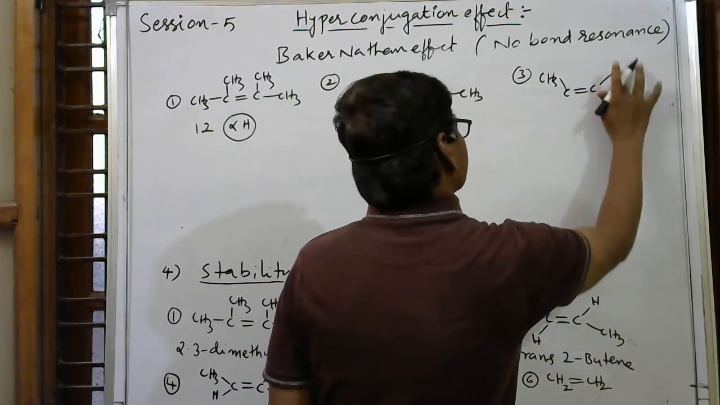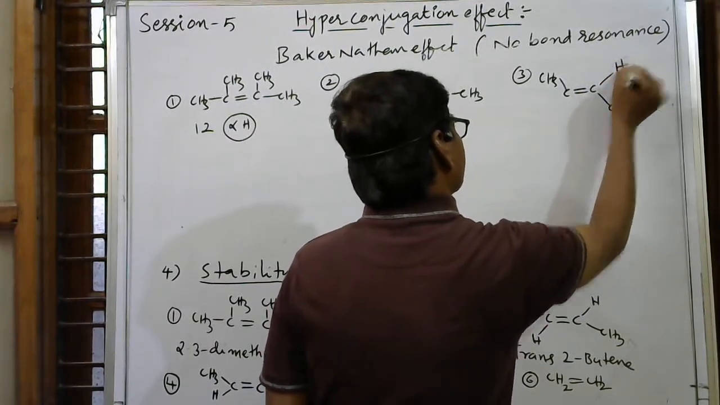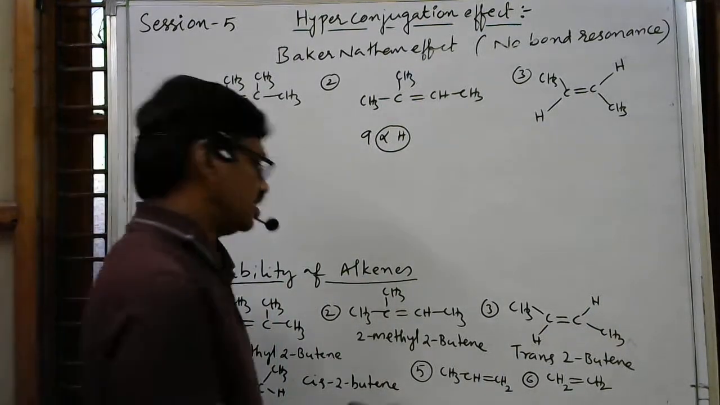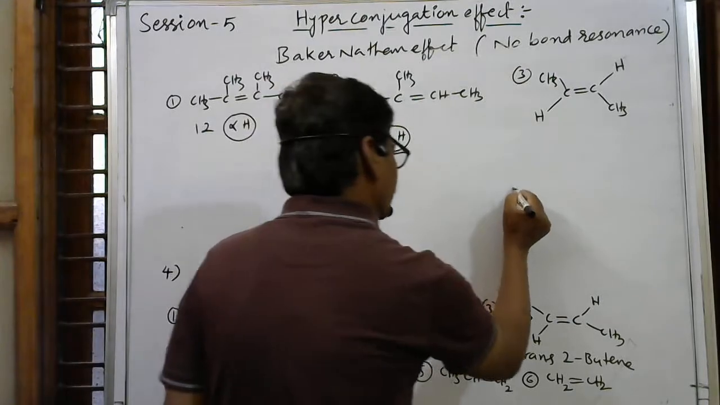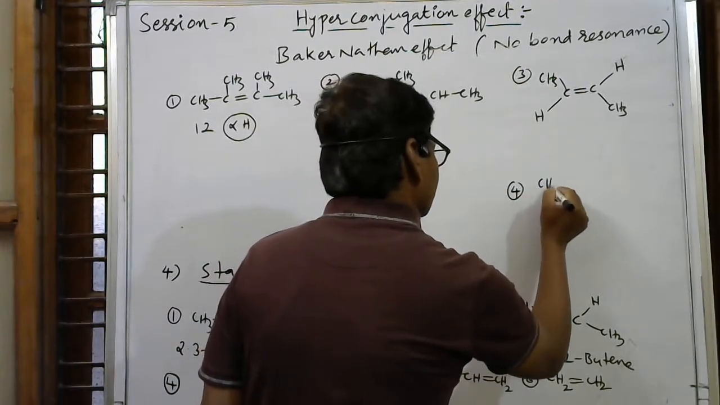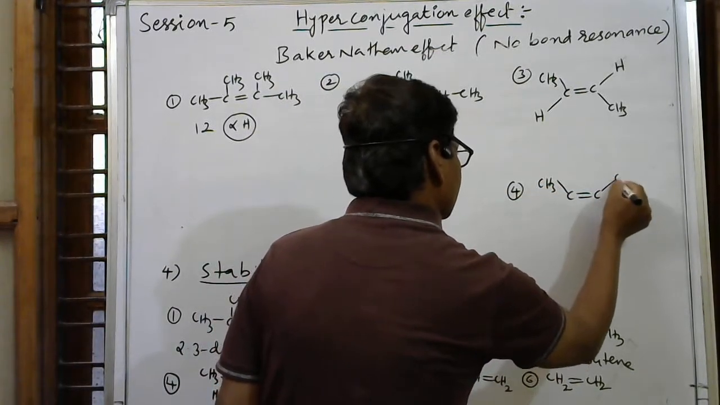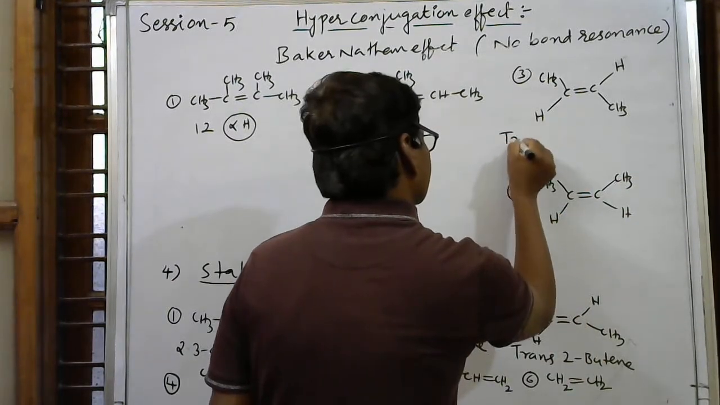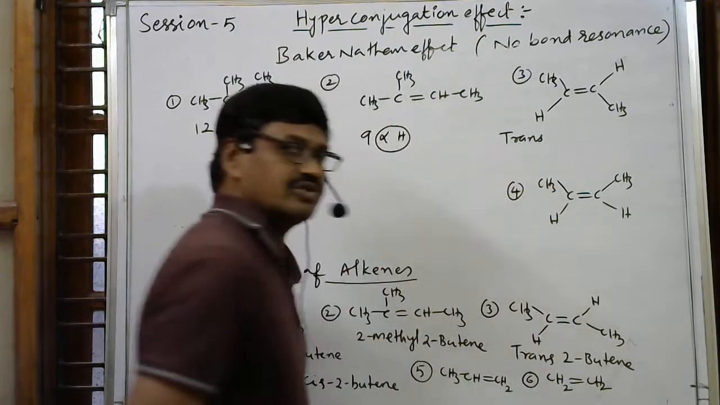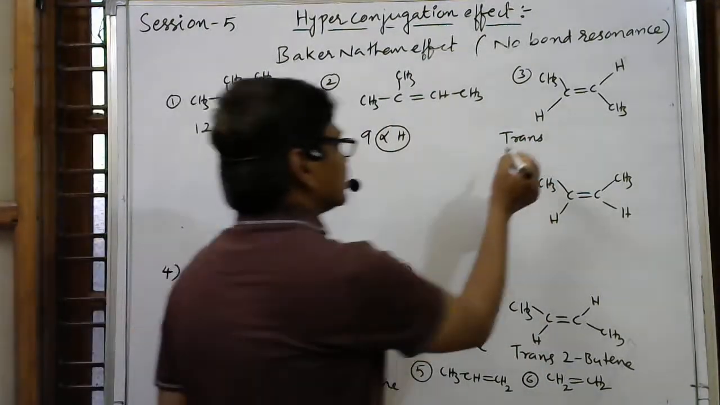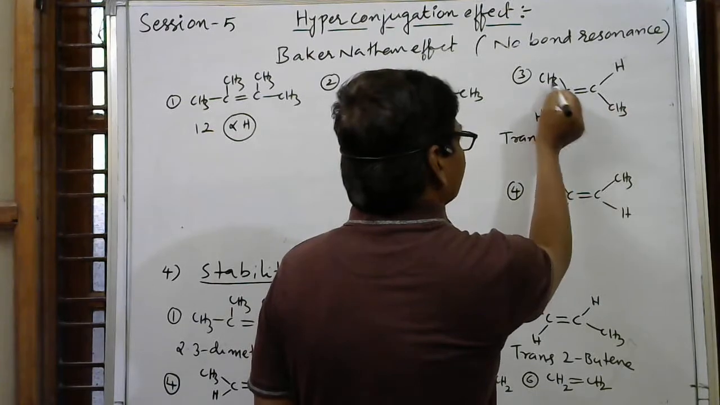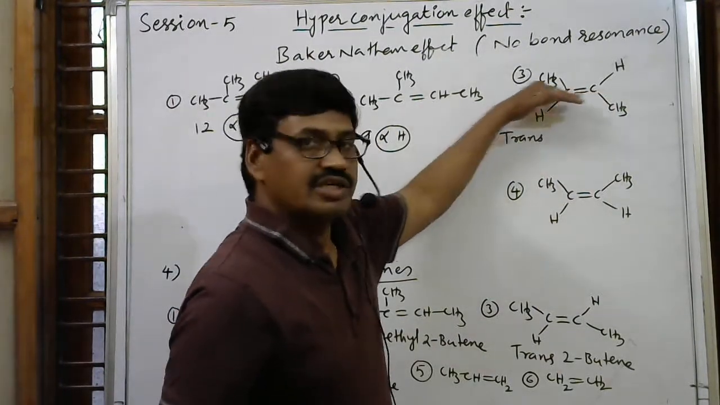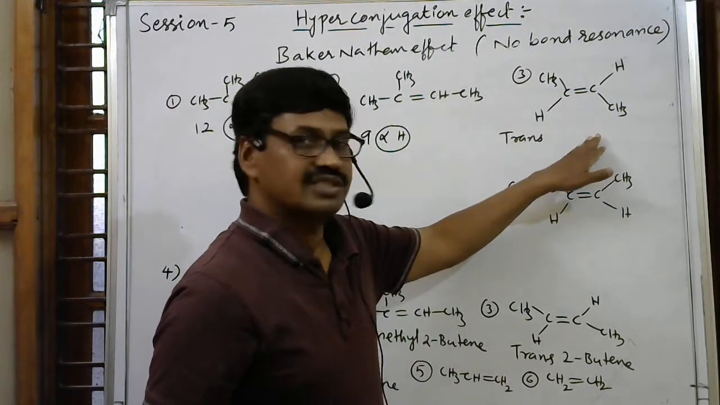And next, the third one: CH3, C double bond C, CH3. Because of symmetric nature, trans compounds are generally more stable. So in the trans compound, here only I am writing the fourth one: CH3, C double bond C, CH3, with hydrogen here and hydrogen here. This is trans. Why is it trans? In the isomerism topic we have discussed it. Trans means the methyl groups are present on opposite sides of the double bond plane. It is more symmetric.